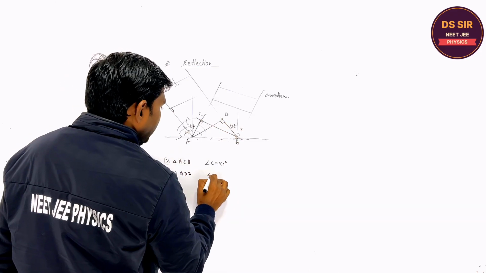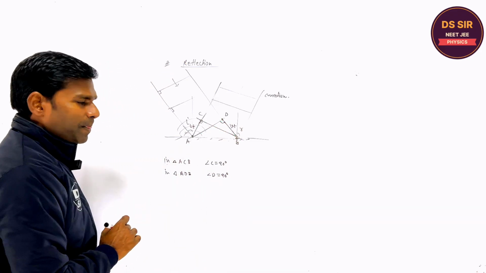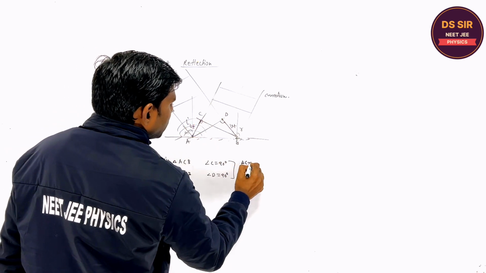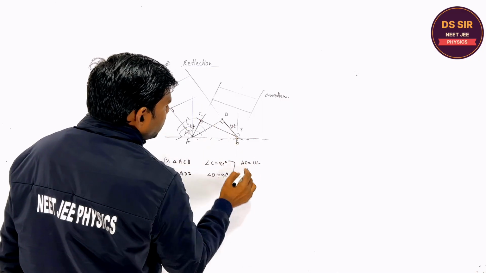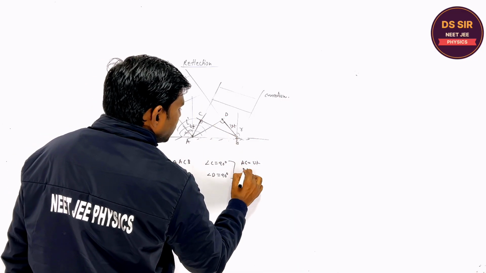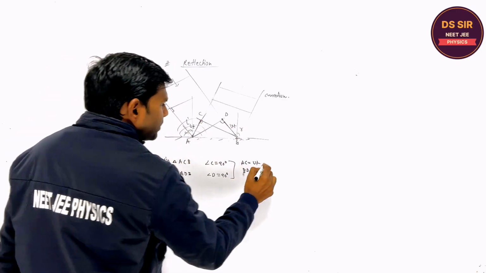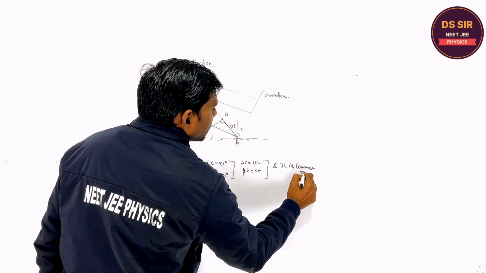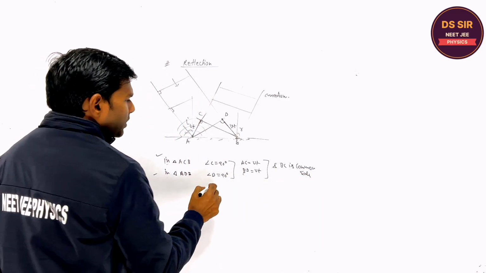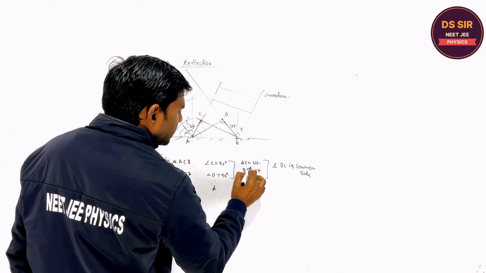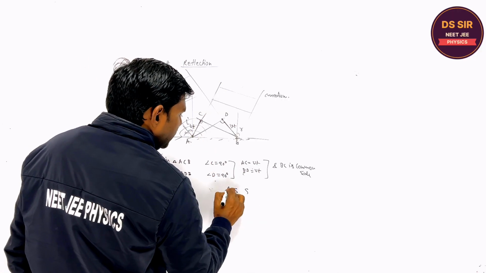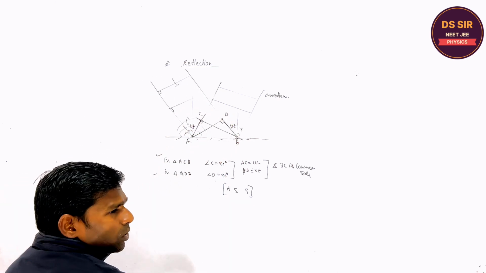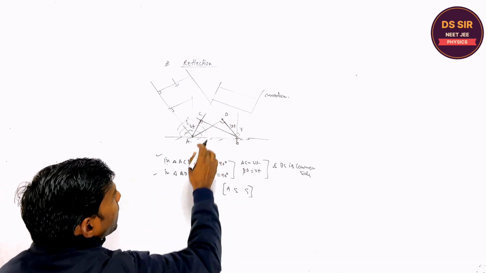What is this? Angle D is what? Say 90 degree. Also, the two sides are equal. AC is equal to what? VT. And BD is equal to what? BD is also equal to VD. And BC is common. BC is common side, right? So if you consider the two triangles, angle, side and side, both are the same, right? So these two triangles are similar triangles.